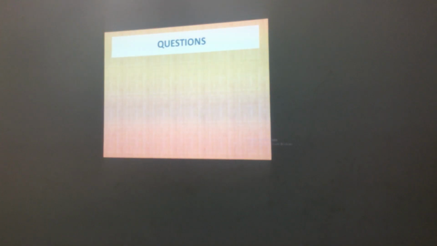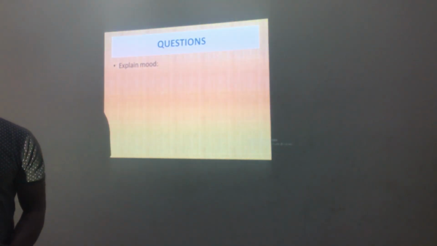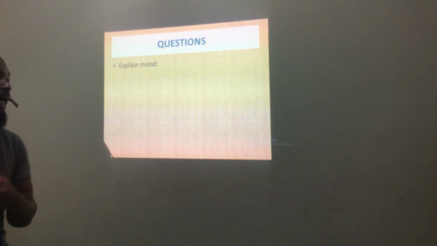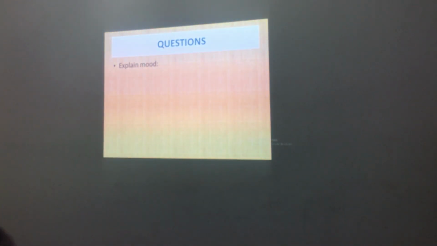Now here we have questions. These questions you can jot down, and then we proceed to the next one, because after I explain each kind of mood, I have to give you some questions, then you try them again on your own. So here now, explain mood. This is the first question.